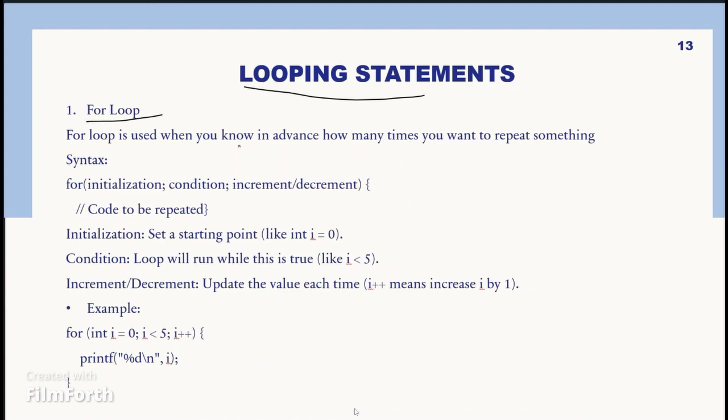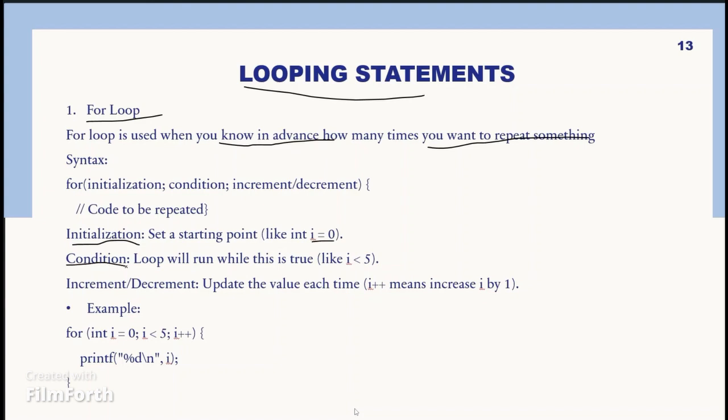It is used when you know in advance how many times you want to repeat something. The syntax of the for loop is initialization, condition, increment or decrement, and then the code to be repeated. Initialization is the starting point. We have to initialize a number, so we just take it as 0.